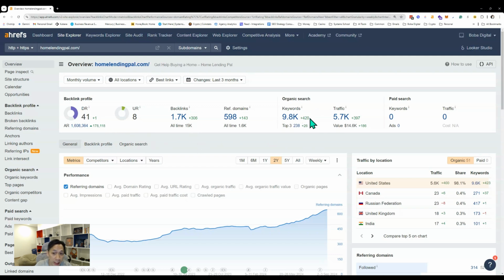In some cases you might see a negative, like recently you lost rankings. If it was minus 420, that means you're losing keyword rankings and losing traffic, and that's not a good sign. That means your SEO is declining. But there is a lot of fluctuation all the time, so don't panic too much. If there are a lot of updates being released, there's a good chance you're going to have a negative. So you want to wait till the update finishes and then assess after a couple of weeks or maybe even a couple of months.